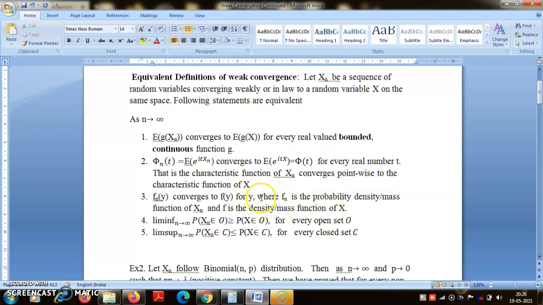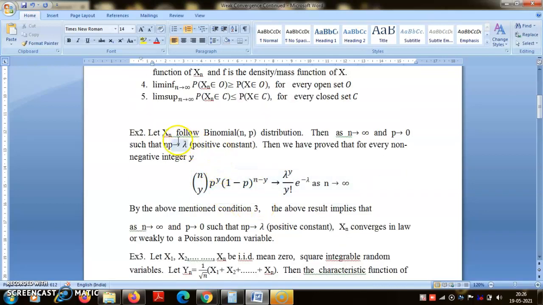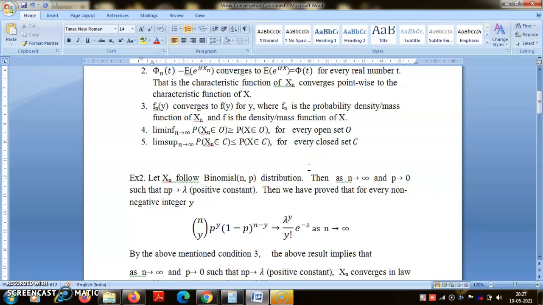Again, this result is useful when we prove that under the condition that n tends to infinity and p tends to 0, such that np converges to lambda, the binomial distribution converges weakly to the Poisson lambda distribution. Here fn(y) is the probability mass function of the binomial distribution that converges to f(y), where f(y) is the probability mass function of the Poisson distribution. There we do not go for the characteristic function straight away, because this is convenient there. The purpose of having these equivalent definitions is that we can apply whichever is convenient where.